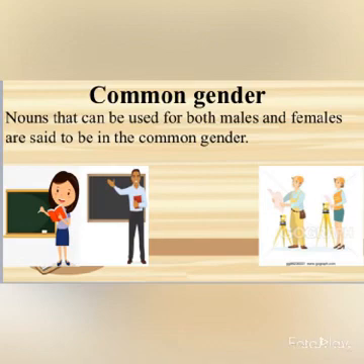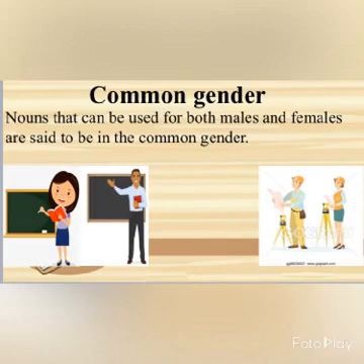Again, it won't be clear to us because we are using the word engineer for both males and females. So, teacher, engineer, students, player, doctor, etc. are the words which we use for both male and female. These all words will come under common gender. Nouns that can be used for both males and females are said to be in the common gender.